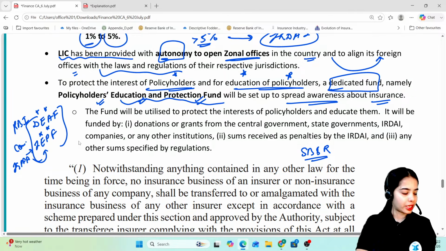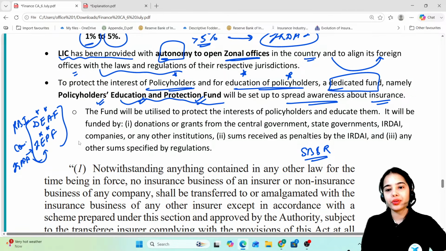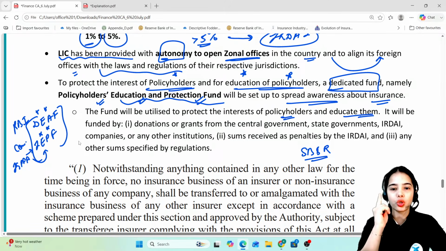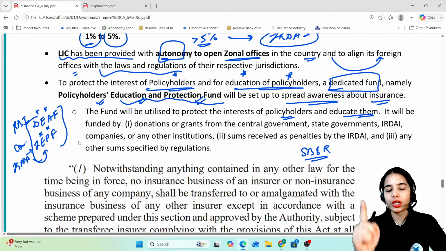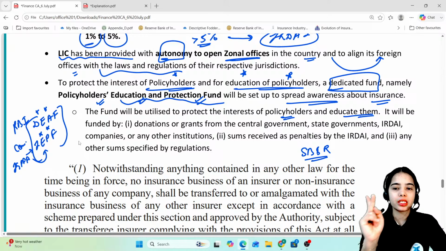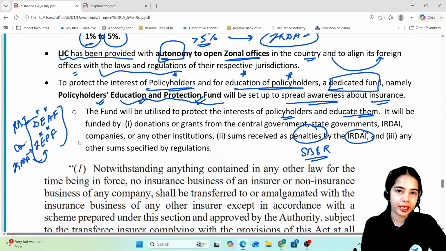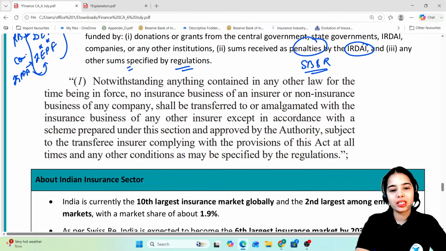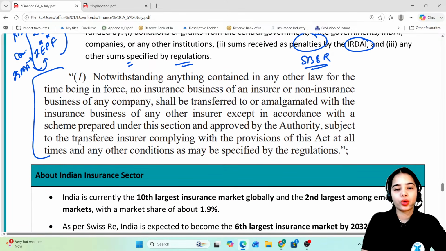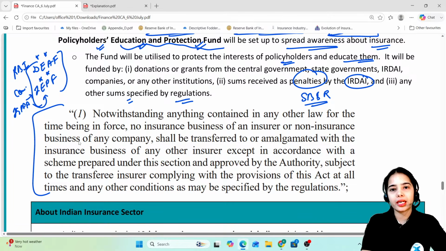The fund will be utilized to protect the interest of policyholders and educate them. It will be funded by donations or grants from the central government, state governments, IRDAI and companies or any other institution. Sums received as penalties by the IRDAI and any other sum specified by the regulations. I hope this is also clear that the IRDAI is also launching its Policyholders Education and Protection Fund. So this fund will come under IRDAI.